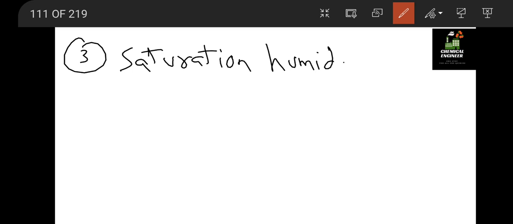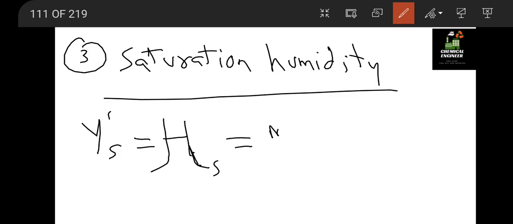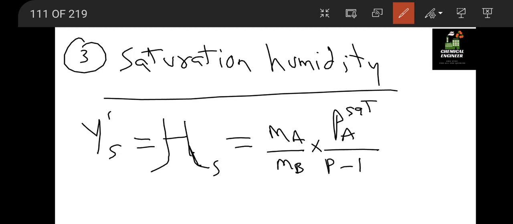now the third equation we have is saturation humidity. In saturation humidity, we will use the vapor pressure. This is given as y dash s, or we use the equation Hs equal to MA by MB into PA sat divided by (P minus PA sat).